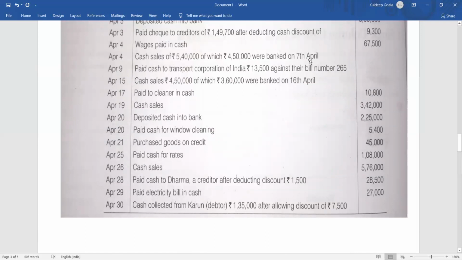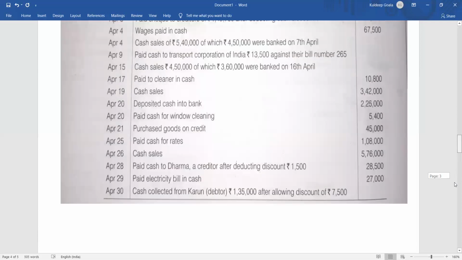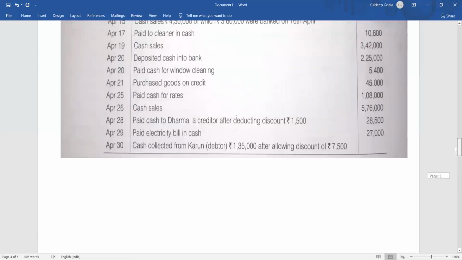It is not good to keep lots of money in our business. So we have put 4,50,000 in the bank. On April 7, we have deposited in the bank. So bank account debit to cash on April 7. April 7 by bank, money is going to the bank account 4,50,000. Clear? Moving on to the next transaction.